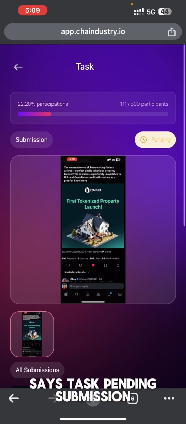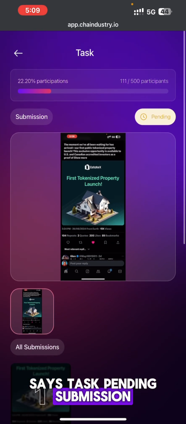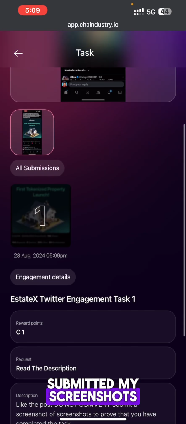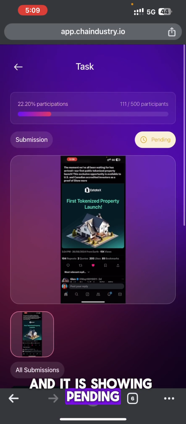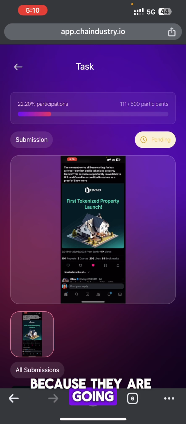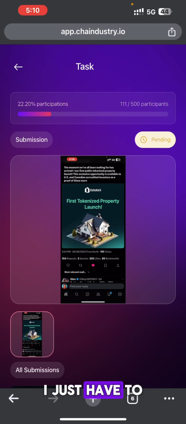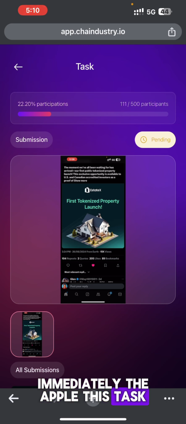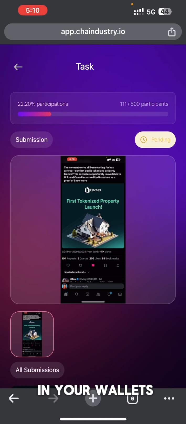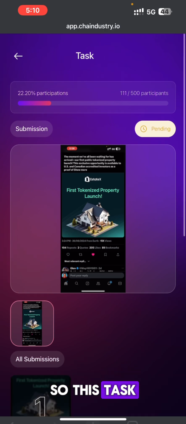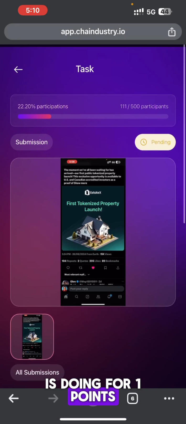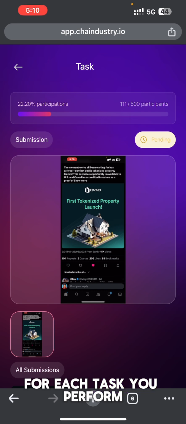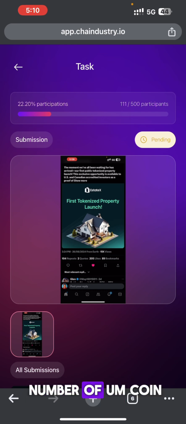You can see it says task pending submission. So you can see I've submitted my screenshots and it is showing pending. So I just have to wait for them to approve this task because they are going to confirm if you really did that task. It will only take a few minutes to maybe an hour or 2 hours for them to approve this task. And immediately they approve this task, your balance will appear in your wallet. So this task, don't forget, is for 1 point. For each task you perform, they are going to give you the stated number of coins.